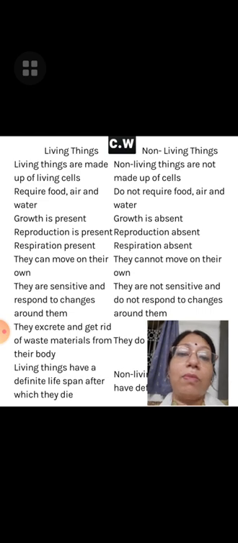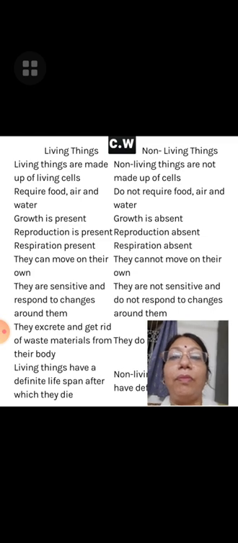So the organism whose whole body is made up of a single cell is known as a unicellular organism, and the organisms whose body is made up of many cells are known as multicellular organisms. So the first difference between living thing and non-living thing is that living things are made up of living cells. Non-living things are not made up of cells.